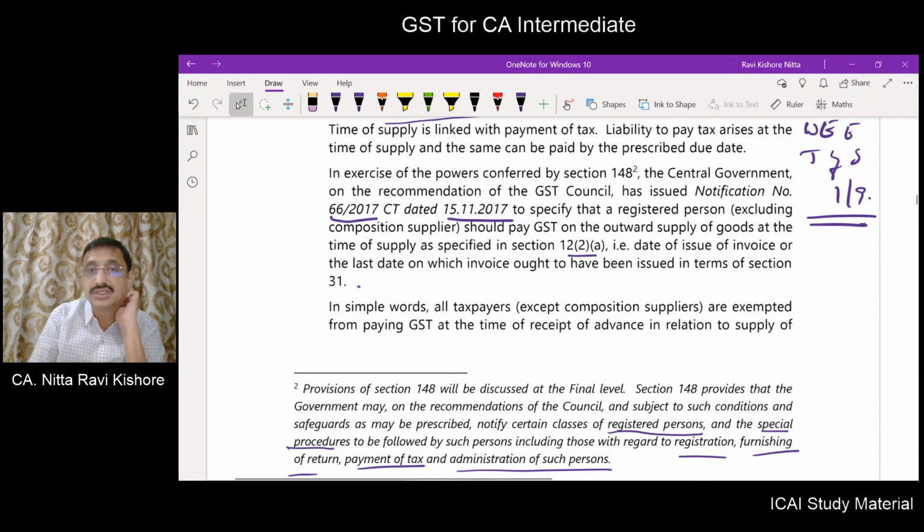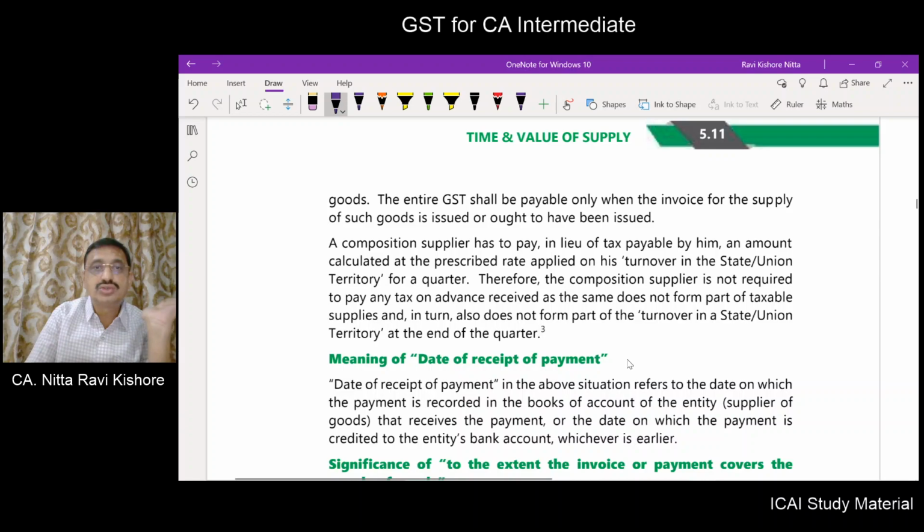So in simple words, what we can take, all taxpayers except composition suppliers are exempted from paying GST at the time of receipt of advance in relation to supply of goods. The entire GST shall be payable only when the invoice for supply of such goods is issued or is ought to have been issued. Means date of invoice or the last date on which the invoice is ought to have been issued, whichever is earlier.